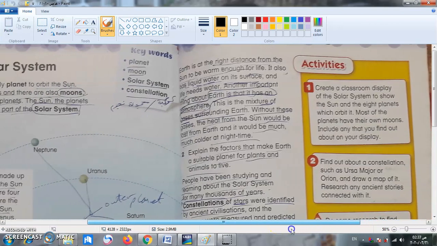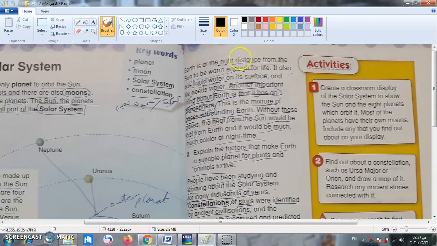Subhanallah. Allah subhanahu wa ta'ala made the earth at the right distance away from the sun to be warm enough for life. It also has liquid water. As you may know, earth has water on its surface, and life needs what? Water. Another important thing about earth is that it has an atmosphere.